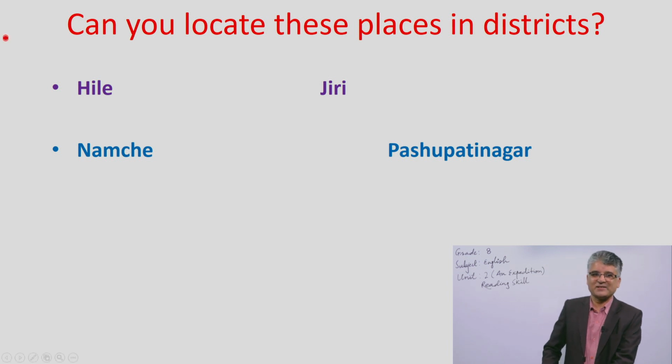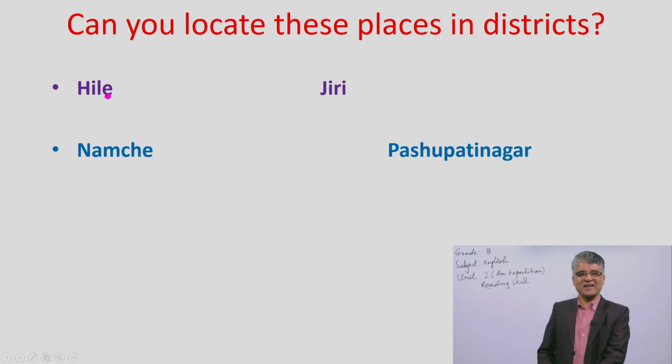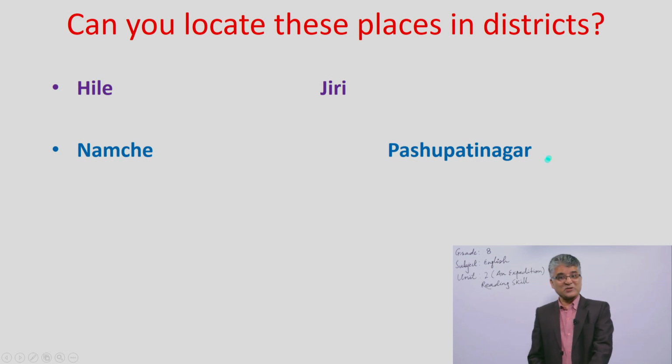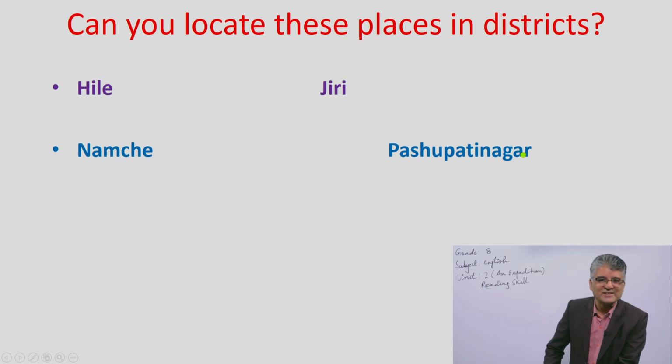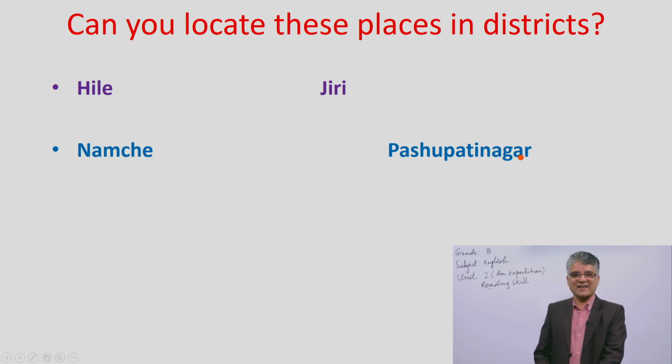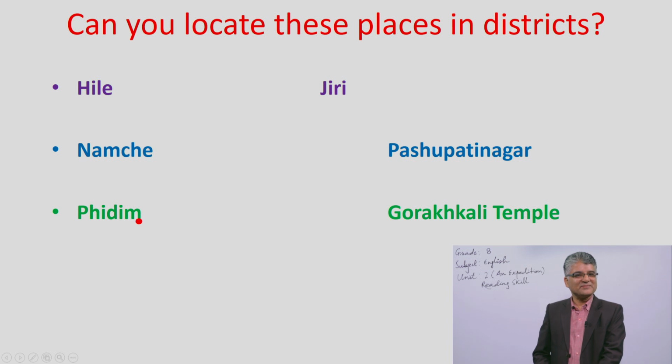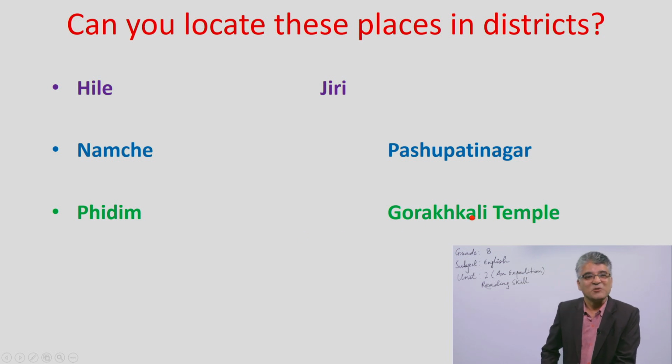Oh, you are right. It lies in Dhankuta district. Nice. And Jiri? Oh yes, you are right. It lies in Dolakha district. Yes. Namche? Yes, Namche Bazar is there in Solukhumbu district. You are right. Pasupati Nagar? Oh yes, it is there in Ilam. Nice. And Fidim? Oh yes, it is there in Pasthar. Gorakhali temple? Oh yes, you are right. It is there in Gorkha district.